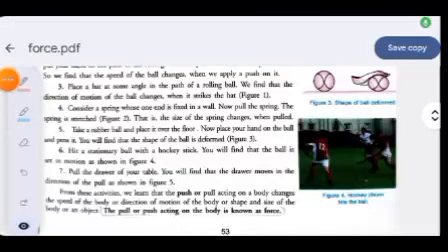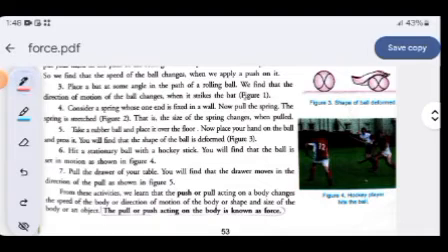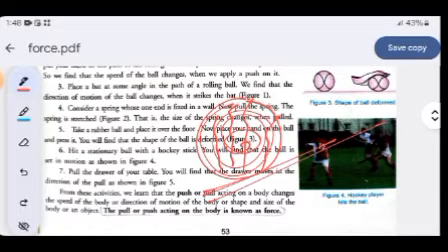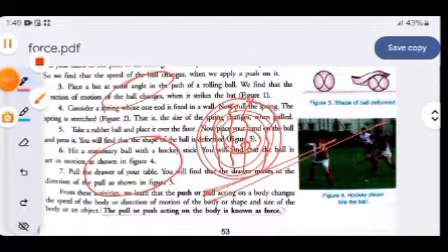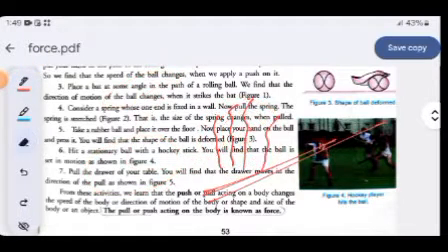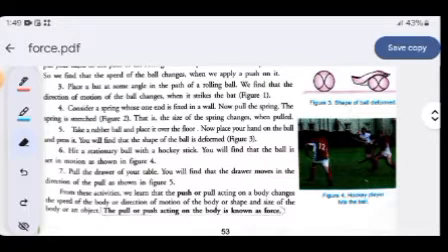Now another example of force is a rubber ball. You have all played with a rubber ball in your childhood, or you are playing right till now. You all have a rubber ball in your house, and when you press the rubber ball, of course it will deform its shape. It may convert itself into a type of oblate shape. It will not be spherical as it was. So this is another deformation which we study here. This is another example of force. If you apply some force on the rubber ball, it will change or deform its shape.